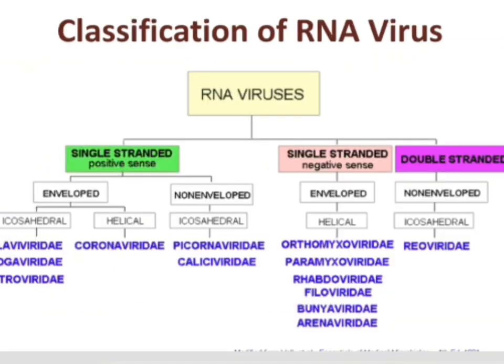Then classification of RNA viruses. RNA viruses are classified mainly into three: single-stranded positive sense RNA, single-stranded negative sense RNA, and double-stranded RNA viruses.